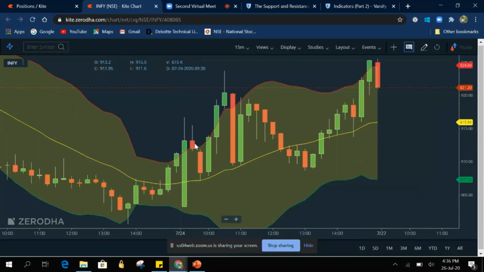So whenever there is an outside move, the Bollinger Band will try to consolidate the trading range into its range, or it will adjust its range. So mostly we have to set our targets basing on these bands.